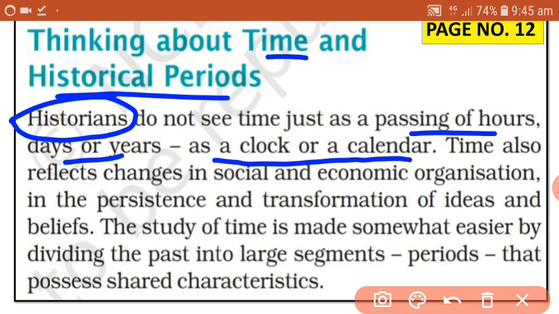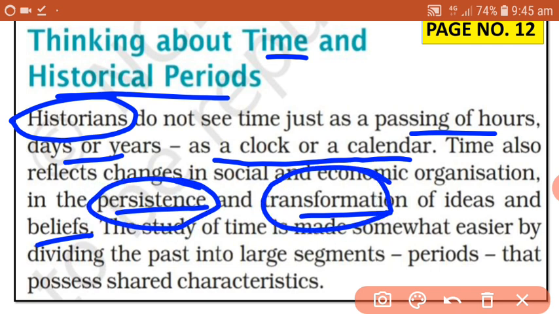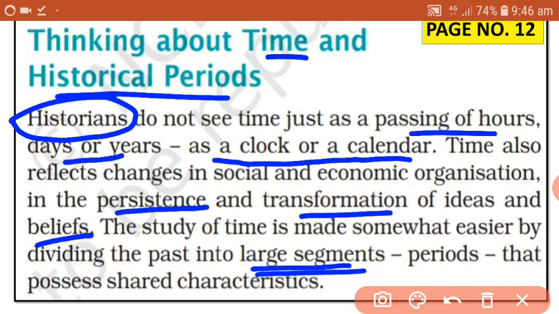So the changes in society and economy of the people ultimately get changed over a period of time, over a passage of time, that is continuously in the persistence and transformation of ideas and even beliefs. So they all change with the passage of time. These changes are reflected with the passage of time, and the study of history can be made easier by dividing history into some large segments which are known as periods.